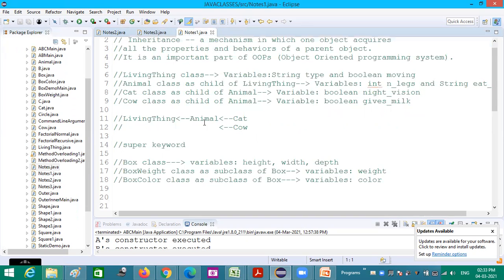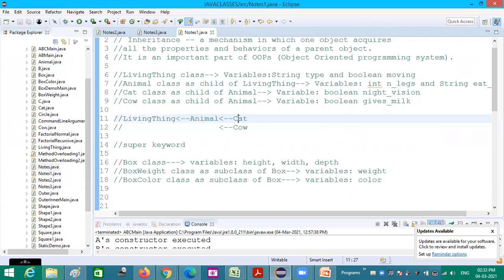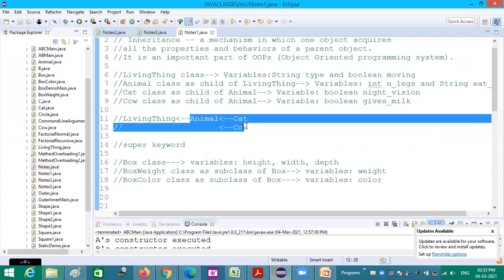In this first inheritance example, we have seen the animal class, which is having 2 subclasses, cat and cow. These 2 subclasses have the same parent. What type of inheritance is it? Can anyone say?